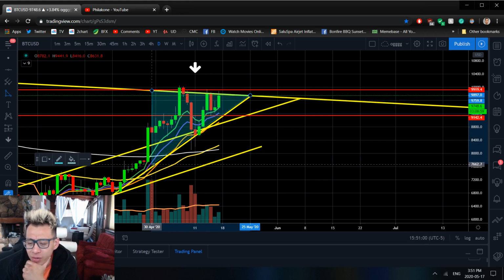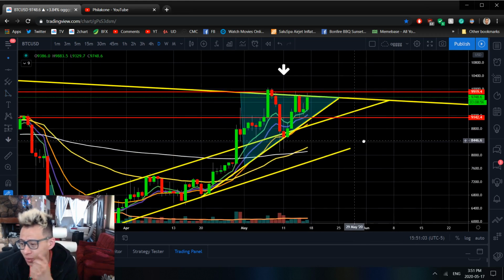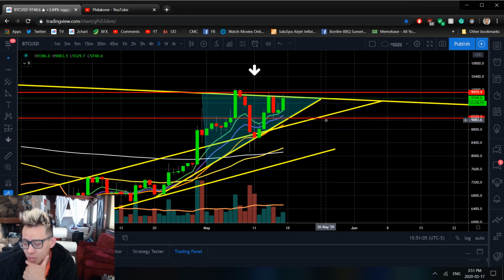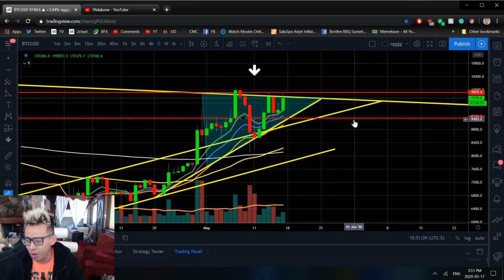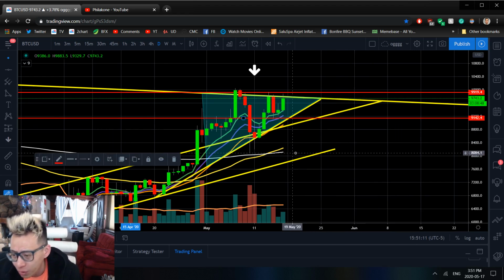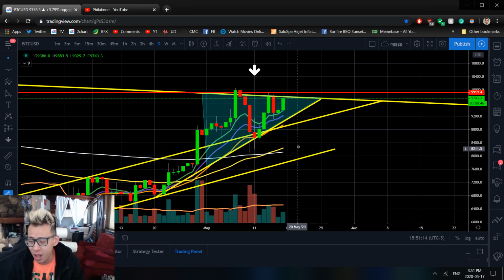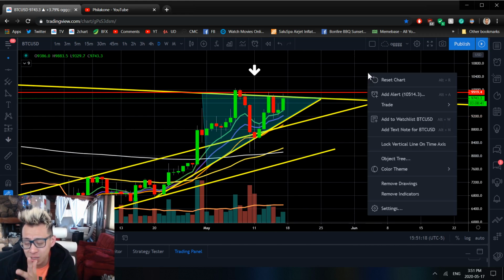Let's say we break out of here, this apex first, okay? Then of course the next target on the low side will probably be about $9,100-ish. And then if we break out of there, the target's going to be way lower. It's most likely going to be the 55 moving average or the swing low of about 8,200 over here. So that's on the bear side.